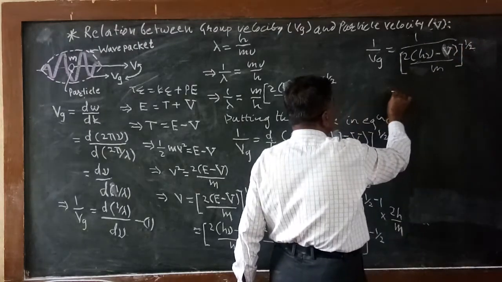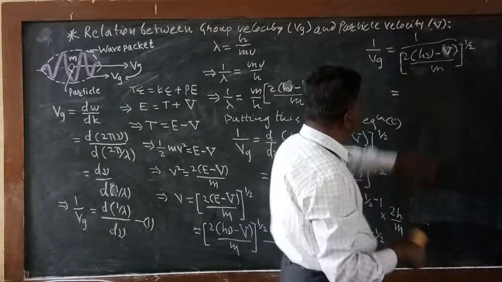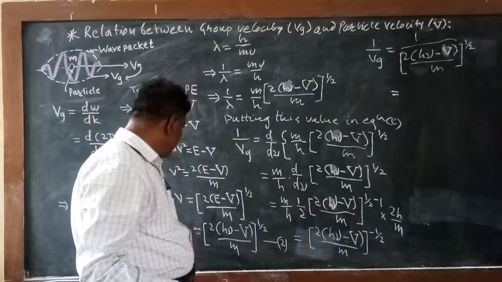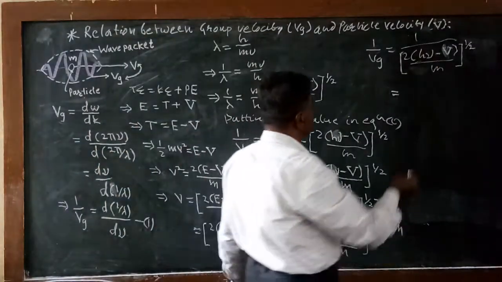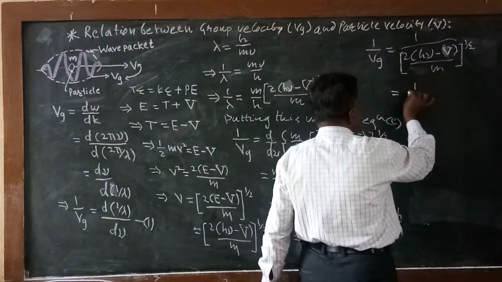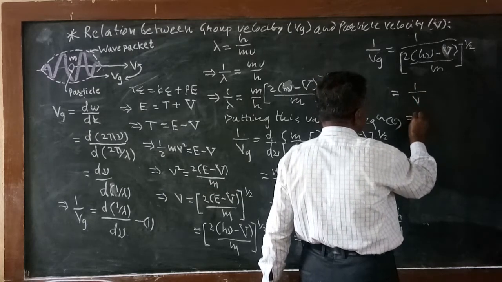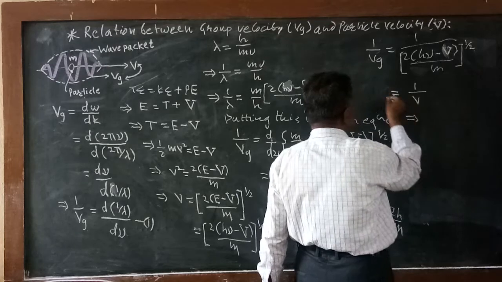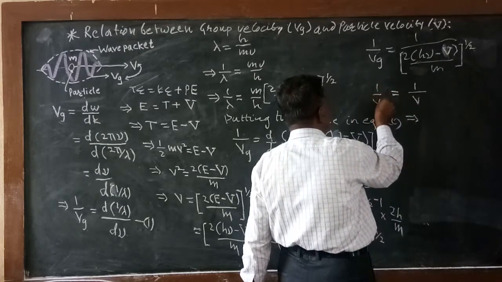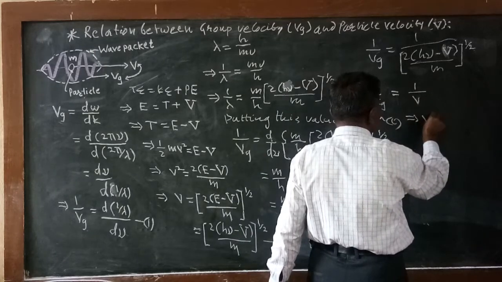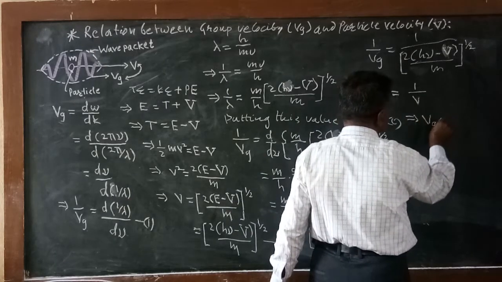So what does this term indicate? According to equation 2, this indicates the velocity V. So this will be equal to 1 upon V. From there, we will take again the reciprocal of this equation, 1 upon Vg, which implies from this equation that Vg is equal to V.